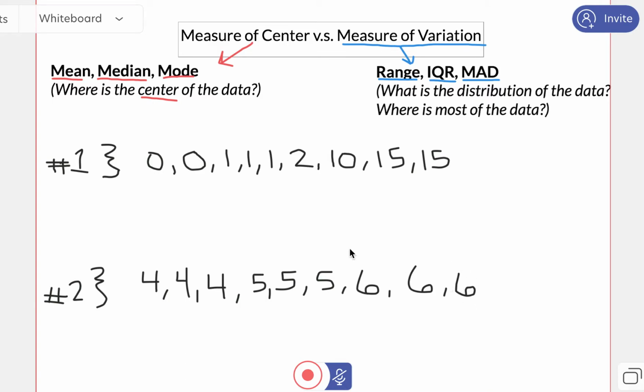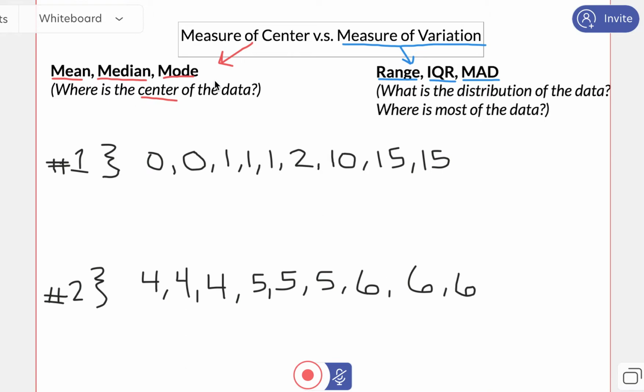So right now, I just want you to think, which player would you want on your team? I have player 1 who, oh boy, I don't know. But what if it was your championship game? They could either score 0 points or they might score 15 points. What's the difference about player number 2? Well, what I notice is that player number 2, maybe they can't score up to 15 points, but they are a lot more consistent.